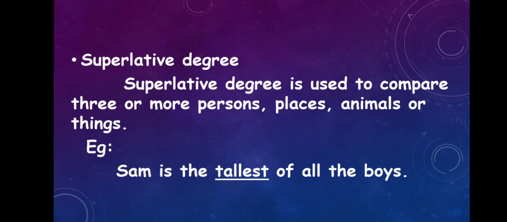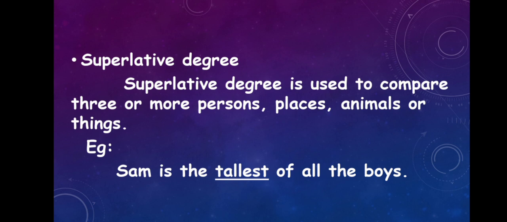Among all those 20 boys, Sam is the tallest one. So we have added est to the adjective tall to show the comparison.